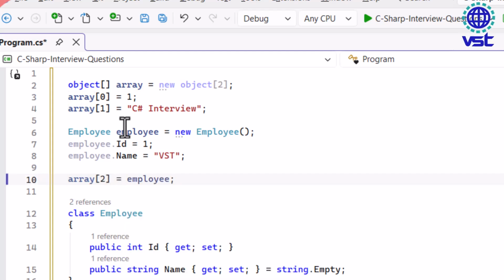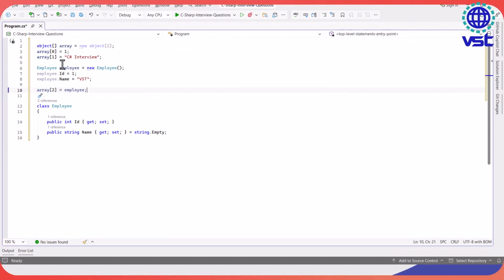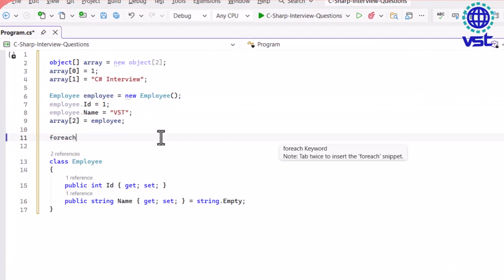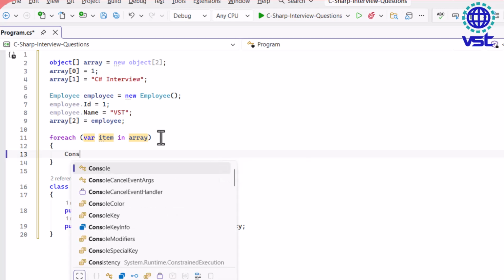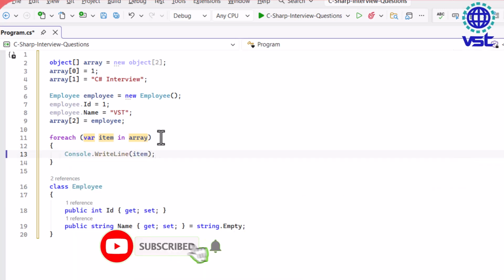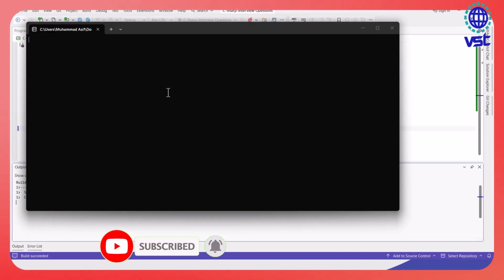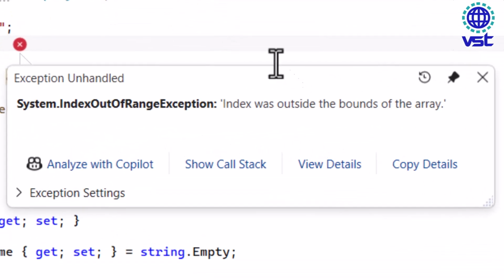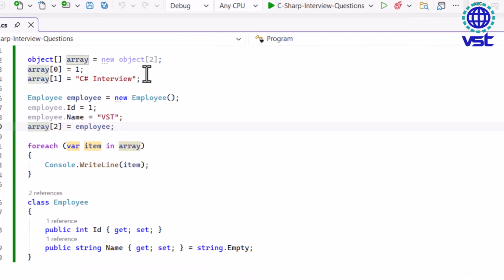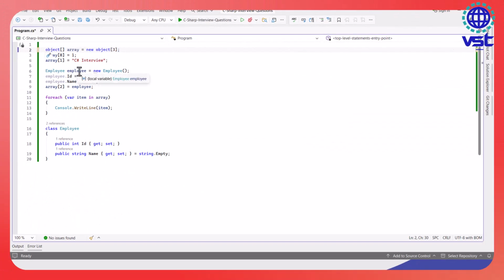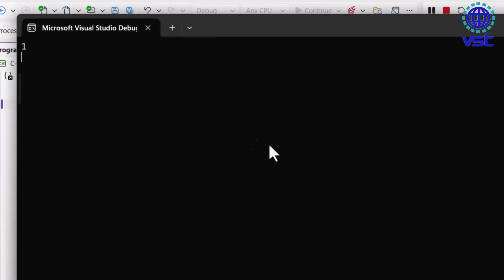Look at that. Now in this array, we are storing different types, and we can very easily retrieve them as well using a foreach loop. And let us use Console.WriteLine and print the value of the item that we have within the array. If I run, look at this, oops, we got an exception. Let's actually bump up the size of the array to 3. Again run. We notice an issue.